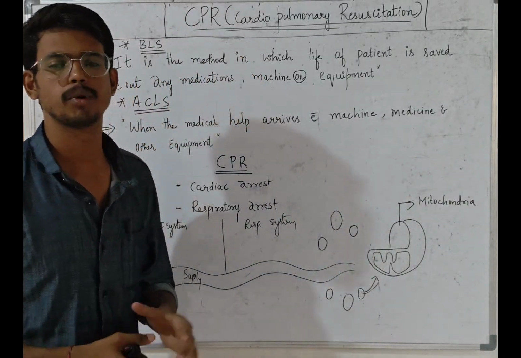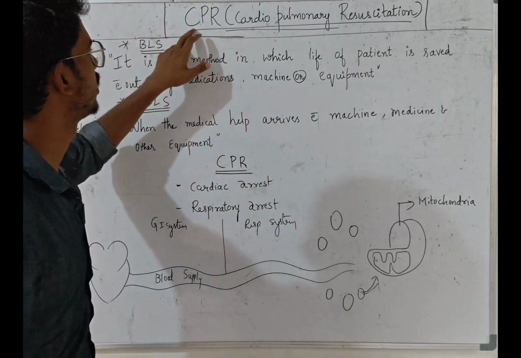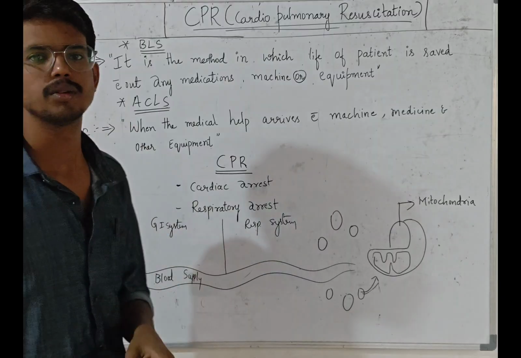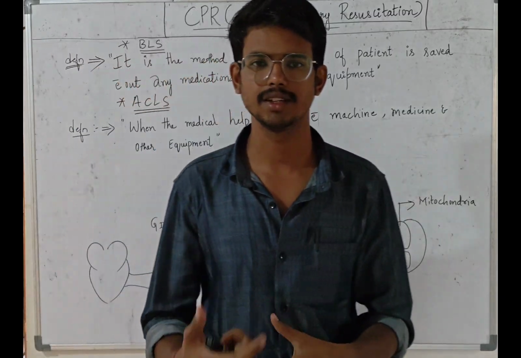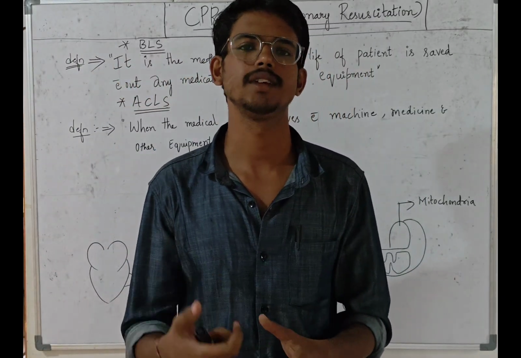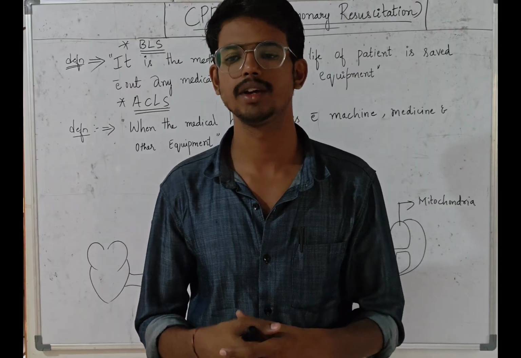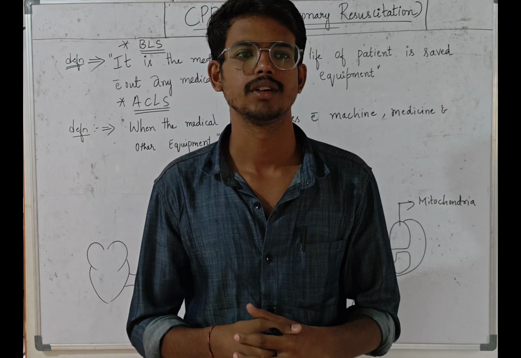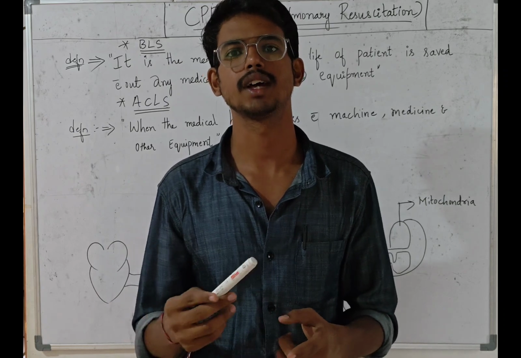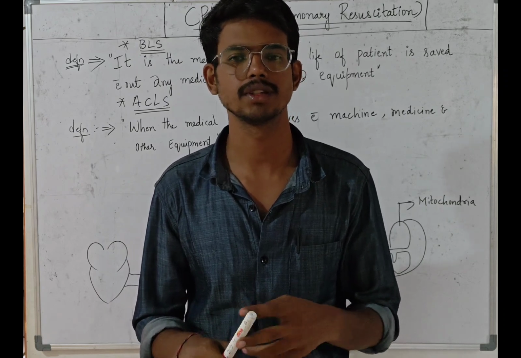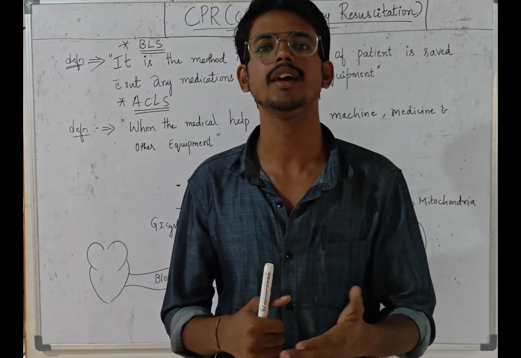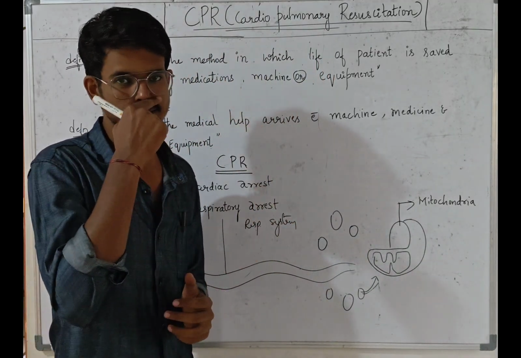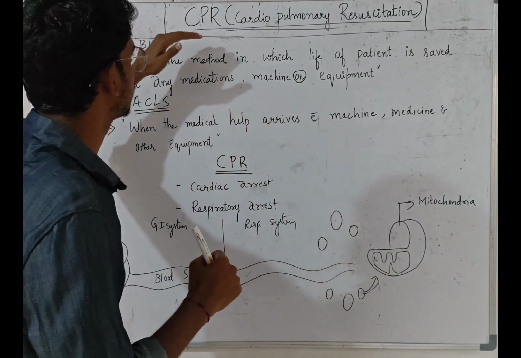Today, we are going to discuss the most important topic, that is cardiopulmonary resuscitation. In short form, we will call it CPR. You know, everyone, why is CPR given to a person? The person who is in need, that is nothing but the person who is unconscious. For the survival of the cardiac arrest person and the respiratory arrest person, we are going to provide CPR. Let's learn more about this CPR: how to give, when to give, and what the procedure of CPR is. We will learn in today's class.